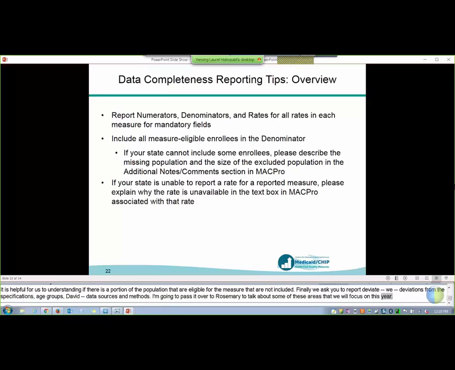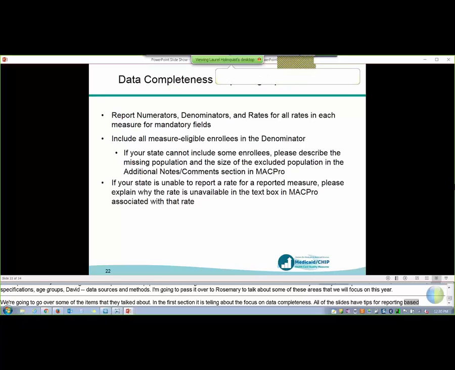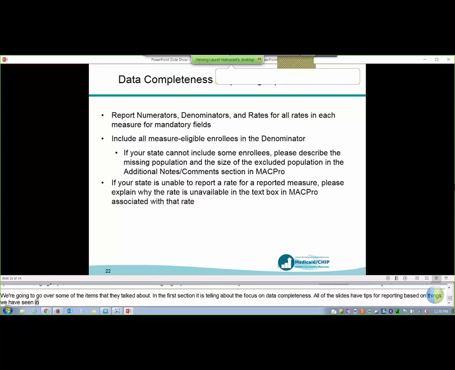Okay, so we're going to go through in the next few slides a little bit more detail of some of the items that Allison and Colleen talked about. The first section here is the focus on data completeness. All of the slides in this section have what we're calling tips for reporting, based on things we've seen in the data in MACPRO in previous years, or based on questions we've gotten from states about areas of MACPRO that they found challenging to figure out or how to fit to their state's data.